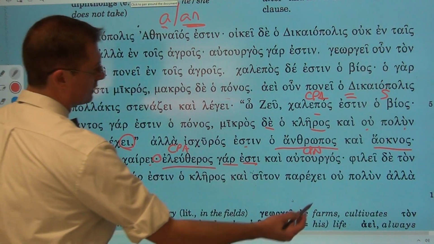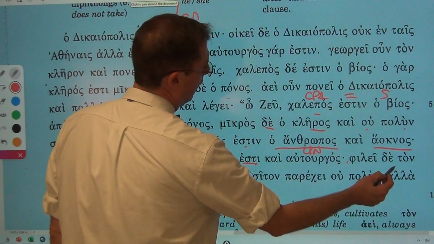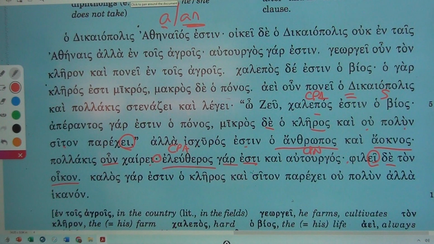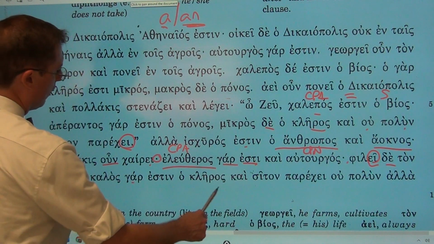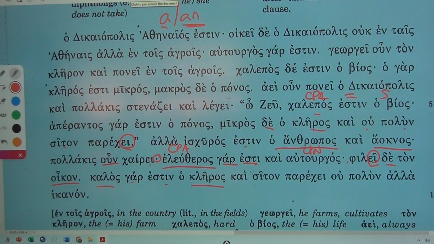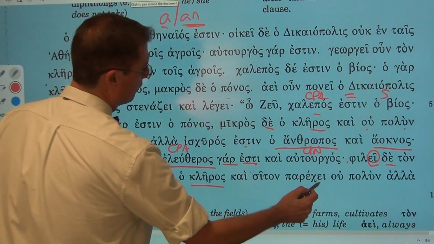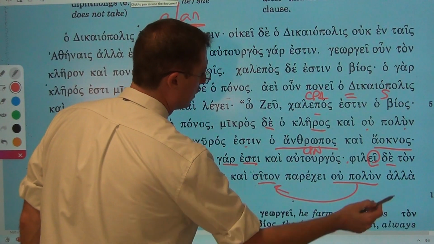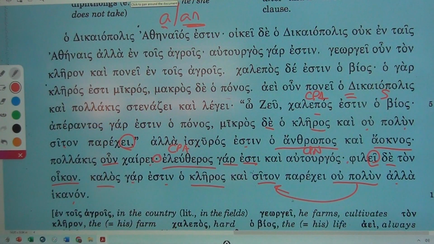Raised period or raised dot is a semicolon, and or but he loves, he is loving, he does love, his house, his home, the house, the home. Again, the accusative direct object. For the farm is beautiful, kalos, where we get the word like calliope and kaleidoscope, and provides grain. What kind of grain? Not much, but enough. Hikanon.